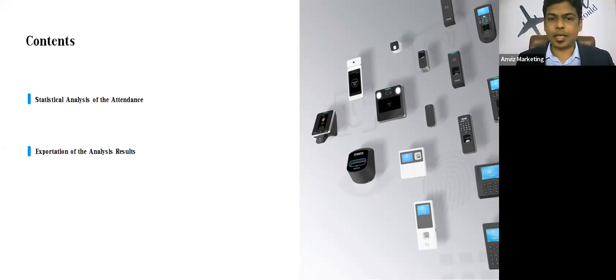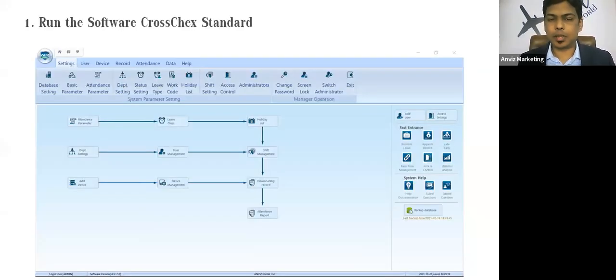So what is statistical analysis? Statistical analysis is nothing but the analysis done by the application on the records or transactions coming from multiple devices, and that analysis is done based on the shift configuration or the rules that we have created under the shift feature of CrossChex Standard.